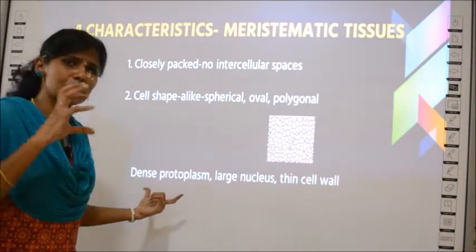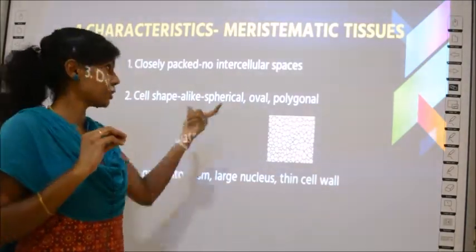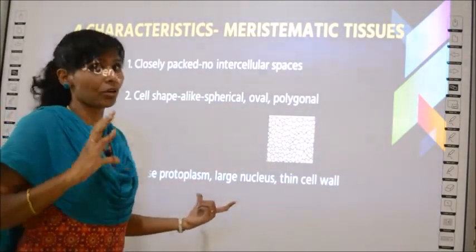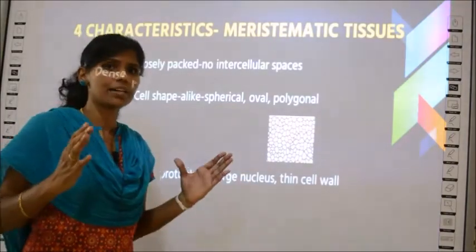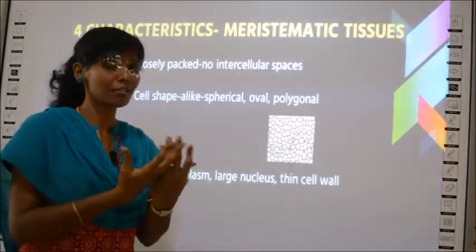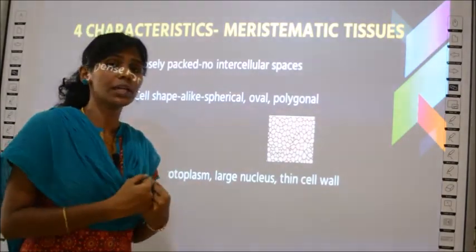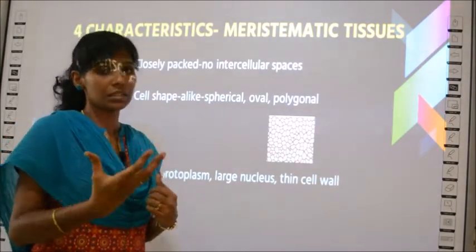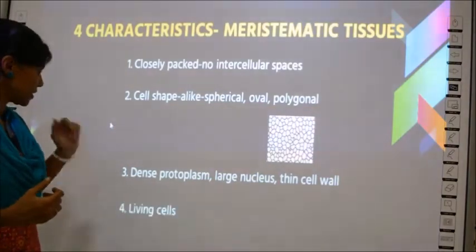That protoplasm is very dense. It means it is very thick in nature, it is sticky in nature. In meristematic tissues, protoplasm is usually denser or thicker than in the other types of cells, and it has a very large nucleus. When you look into the cell itself, you will know that it is a meristematic tissue because the nucleus size will be very large, and the thin cell wall is also a unique characteristic of meristematic tissues.